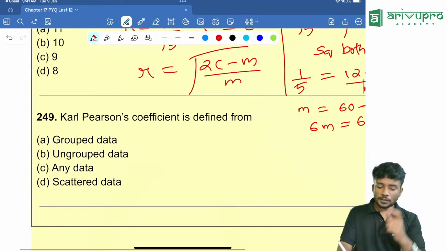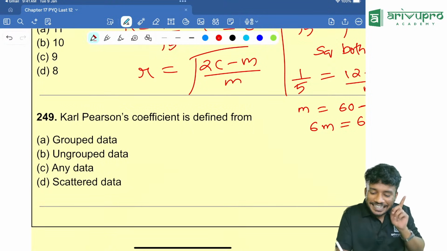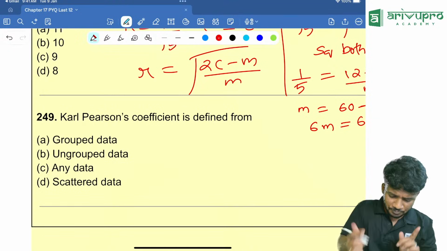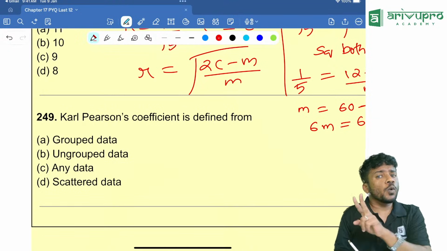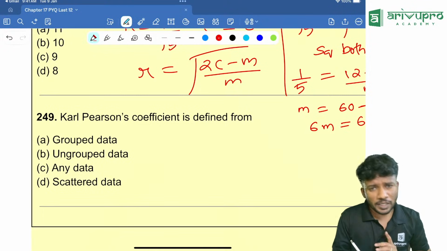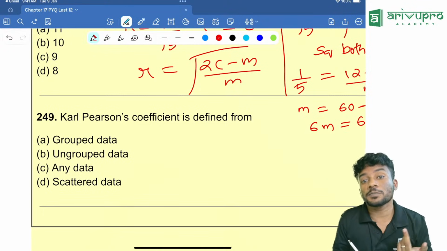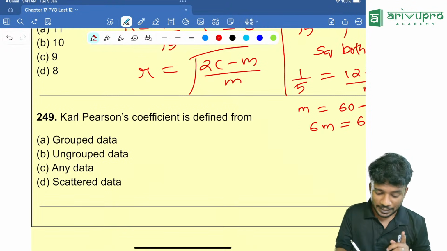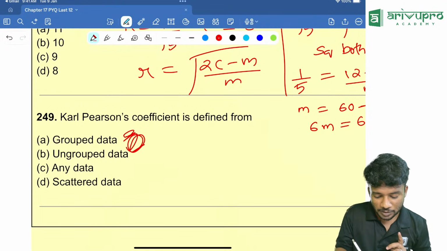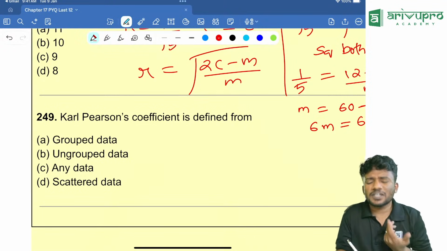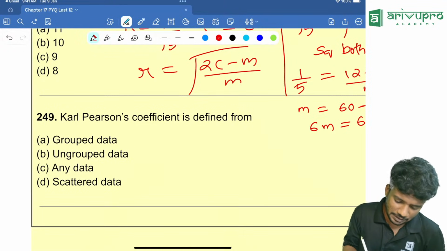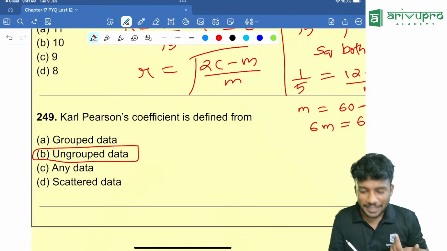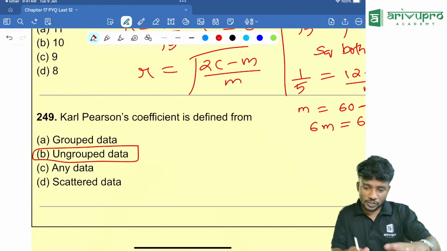Next question. Karl Pearson's coefficient is defined for... Actually, it's a very good question, people. Two options can be right. Looking at the ICAI book itself, option A can be for any data, meaning either grouped or ungrouped is possible. But according to our syllabus, in our text, it is mentioned as ungrouped data. But people, any data can also be the answer.